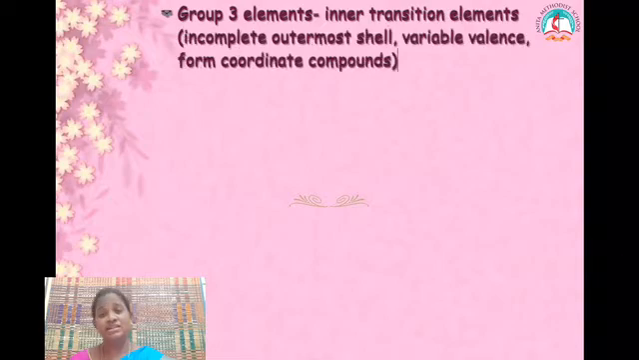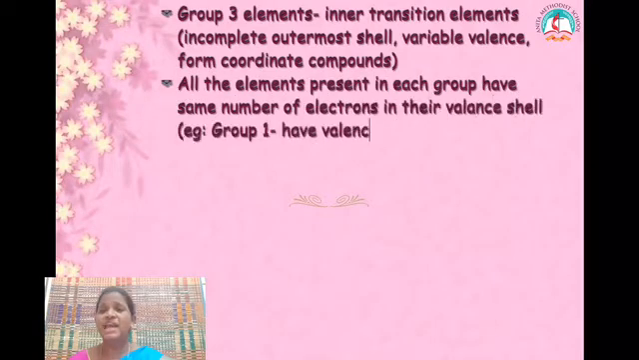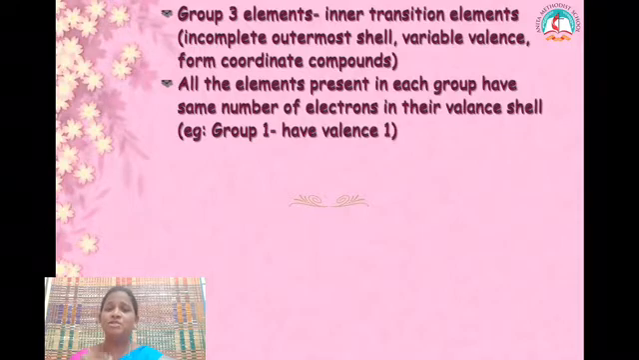Group 3 elements are known as inner transition elements. Why? Because they have an incomplete outermost shell, they have variable valencies, and they form coordinate compounds. And all the elements present in each group have the same number of electrons in their outermost shell, which means they have the same valency. For example, if you take group 1, the elements present in group 1 will have valency 1.